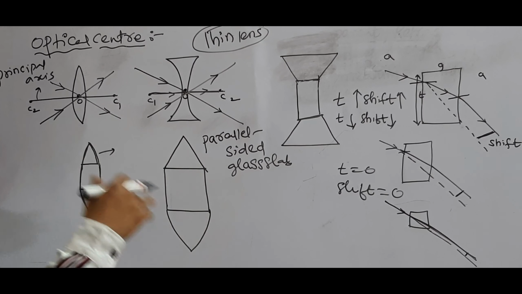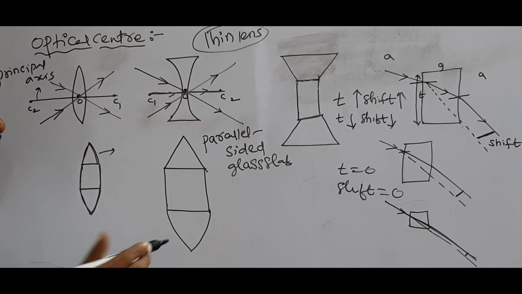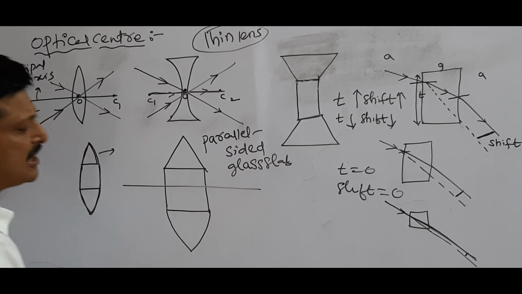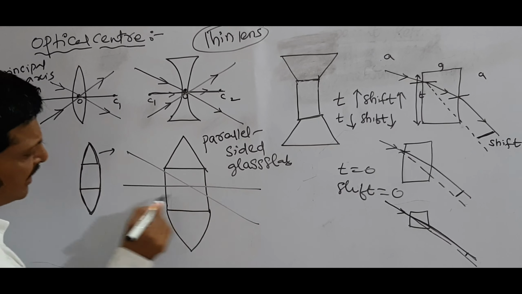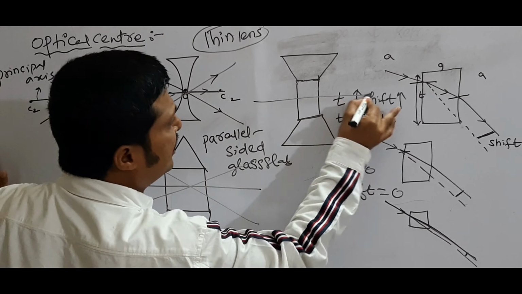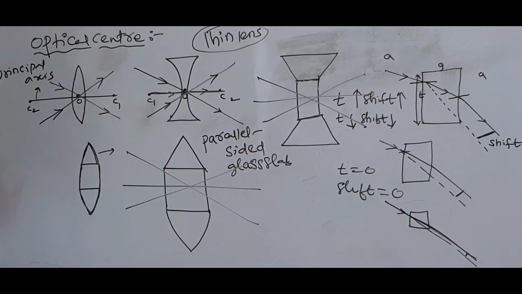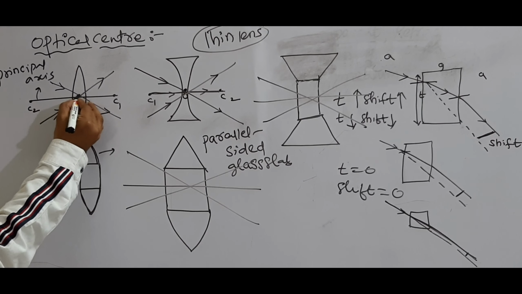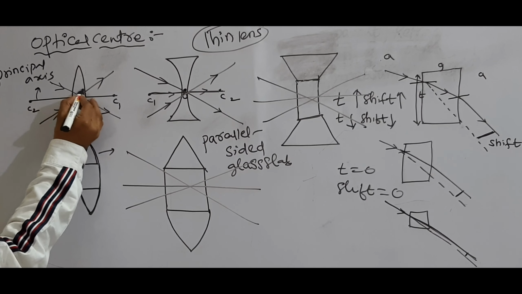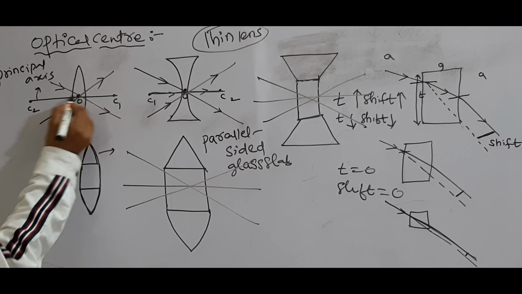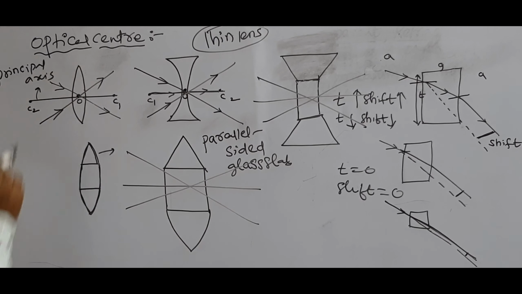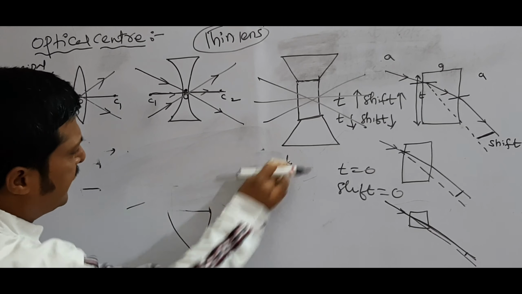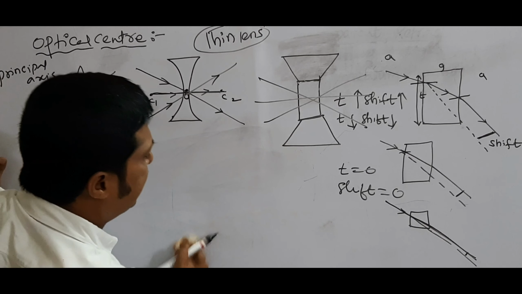If thickness is neglected, shift is also neglected. That's why any ray passing through a parallel sided glass slab goes undeviated. So if you observe the lens, that part is nothing but the optical center. That's why any ray passing through the optical center goes undeviated. That is a very important point. Next, see here.